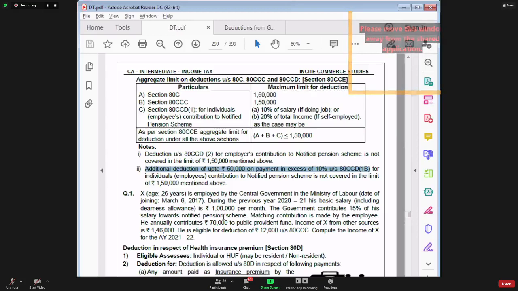For employer contribution, the employee can claim deduction. Is there any maximum limit? Yes, in case of a central government employee, 14% of salary. Other cases, 10% of salary. Have you understood the limits in all these 5 different points?